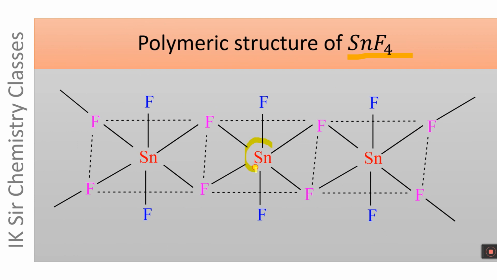The tin atom is octahedrally surrounded by 6 fluorine atoms, 1, 2, 3, 4, 5 and 6. Out of these 6 fluorine atoms, 4 F atoms are shared between 2 tin atoms. It is bonded to this tin atom also and this tin atom also. At the same time, each tin atom is bonded to 2 terminal fluorine atoms which are not shared, and these are situated trans to each other.